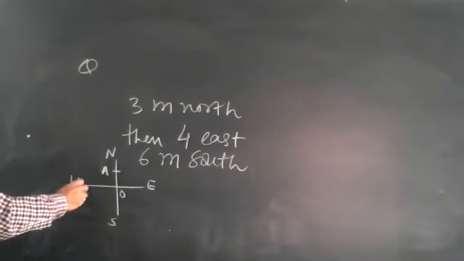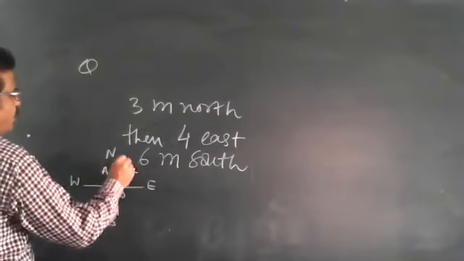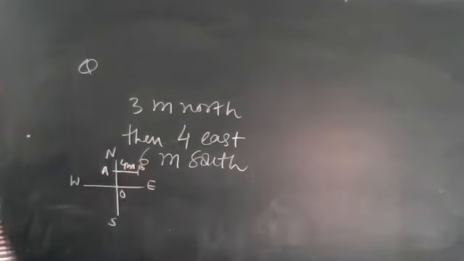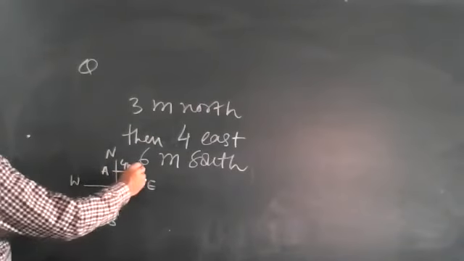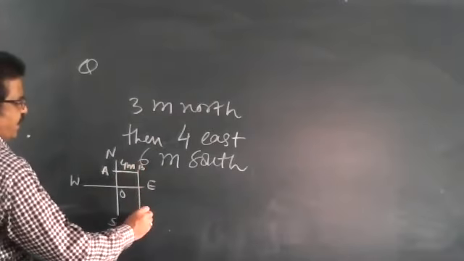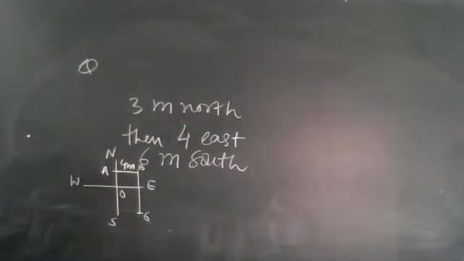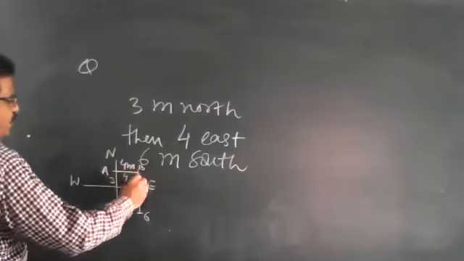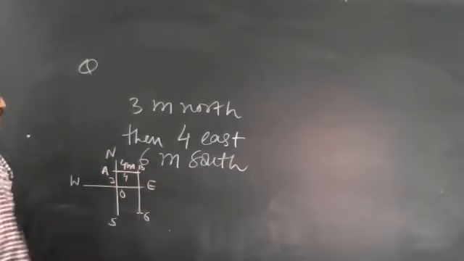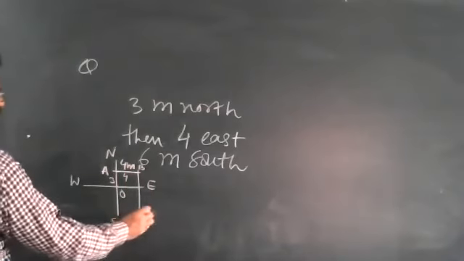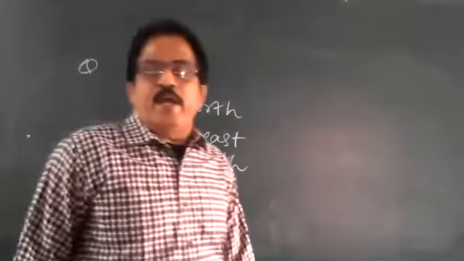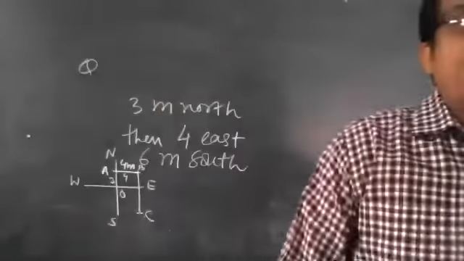Then 4 meter east, say here is 4 meter at B. Then finally 6 meter south, say here 6 meter, at C. Here is 3 meter, here is 4 meter and here is 6 meter. Sir, distance is 13 meters.